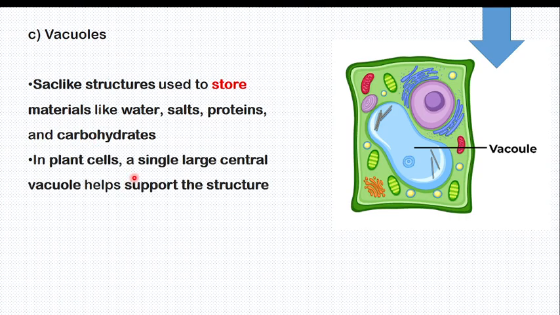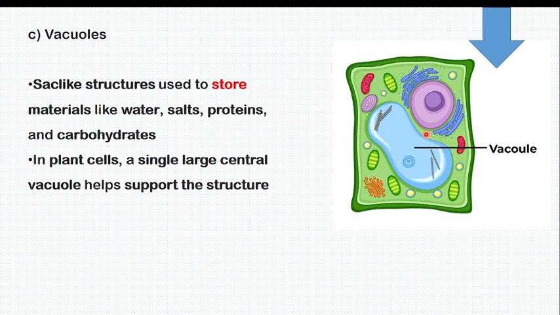In the plant cell, a single large central vacuole helps to support the structure. In osmosis, I will teach you what we call turgidity, where the cell absorbs water and expands. Once there is expansion of the cells, that is going to be structural support for the plant, because without this turgidity of the cells, the plant can fall down.